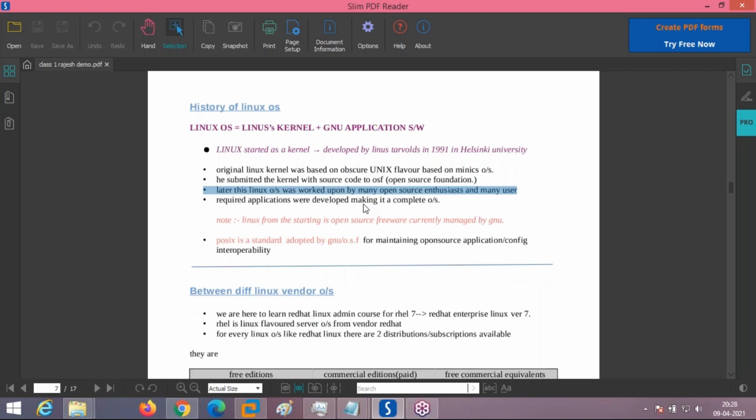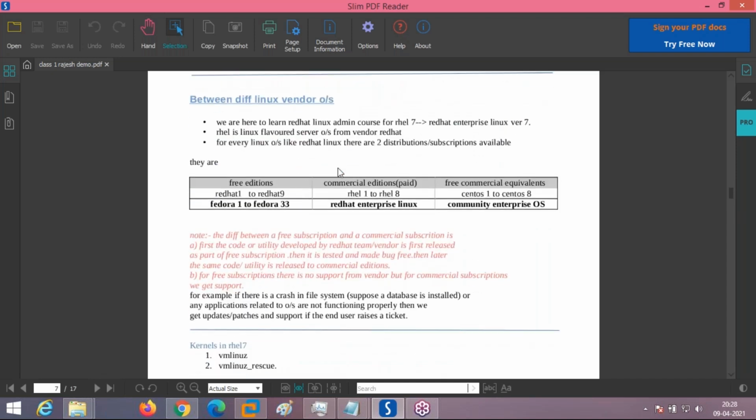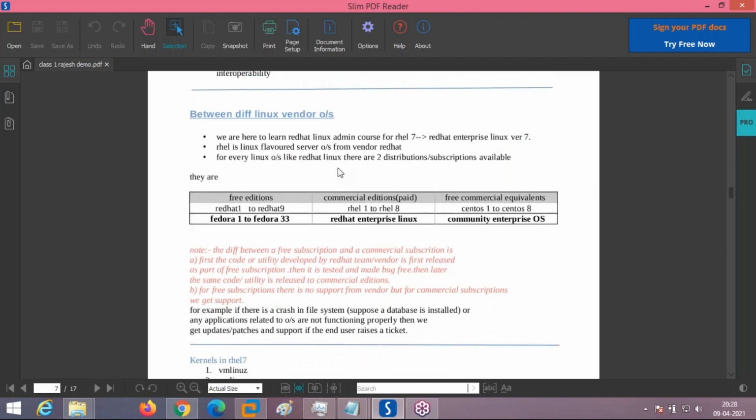One of the main mottos of the Linux operating system is that it is open source and freeware. No need to pay for the code, no need to pay for the license, everything is free. Documentation, source code, and operating system are all free. Now you understand how the Linux operating system came into existence.